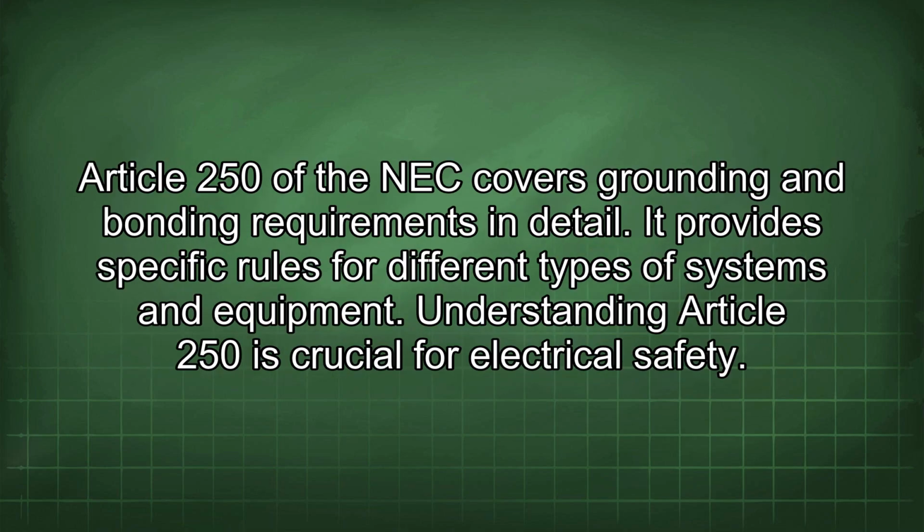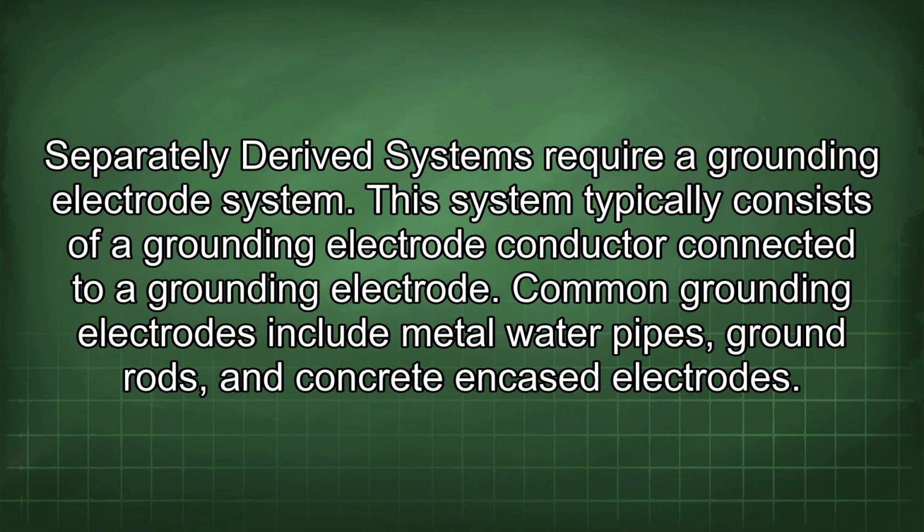Article 250 of the NEC covers grounding and bonding requirements in detail. It provides specific rules for different types of systems and equipment. Understanding Article 250 is crucial for electrical safety. Separately derived systems require a grounding electrode system. This system typically consists of a grounding electrode conductor connected to a grounding electrode. Common grounding electrodes include metal water pipes, ground rods, and concrete encased electrodes.